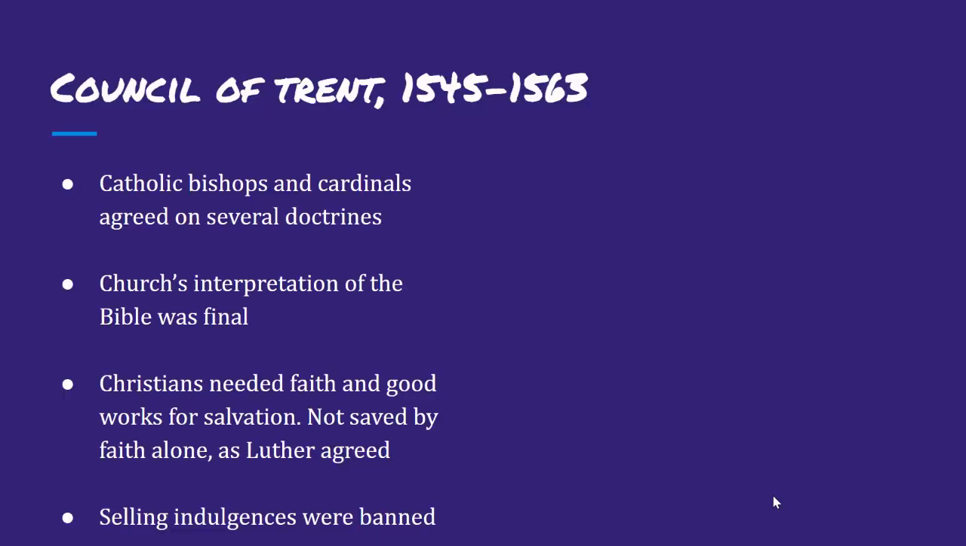So if we fast forward to the Council of Trent from 1545 to 1563, we see that Catholic bishops and cardinals all agreed on several doctrines. And this is what they agreed upon. They agreed that the church's interpretation of the Bible was final. They argued that Christians needed faith and good works for salvation. So remember, salvation, removing the sins. So you need good faith and good works, and not saved by faith alone. And that's what Martin Luther argued. And within the Council of Trent, they also deemed that selling indulgences would be banned.